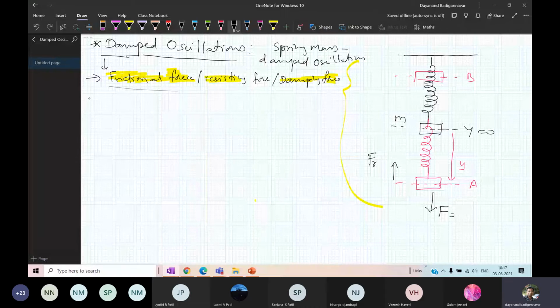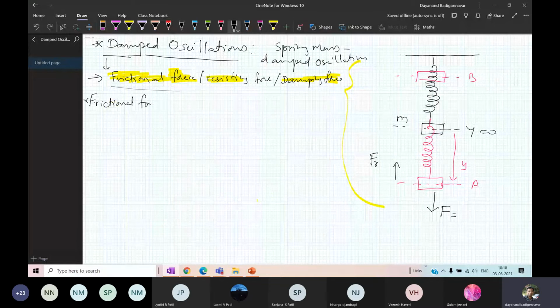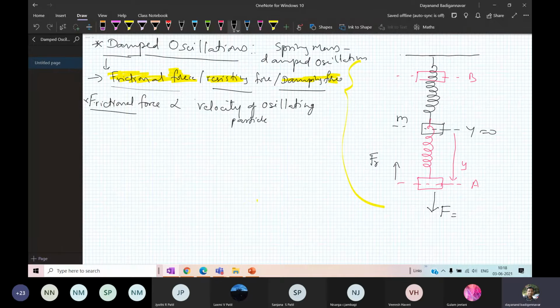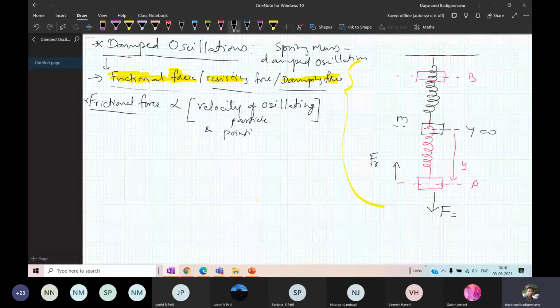The frictional force, or the resisting force or the damping force, is proportional to the velocity of the particle, the velocity of the vibrating particle. You're getting the point? This is the first point, and it is pointing towards the equilibrium.